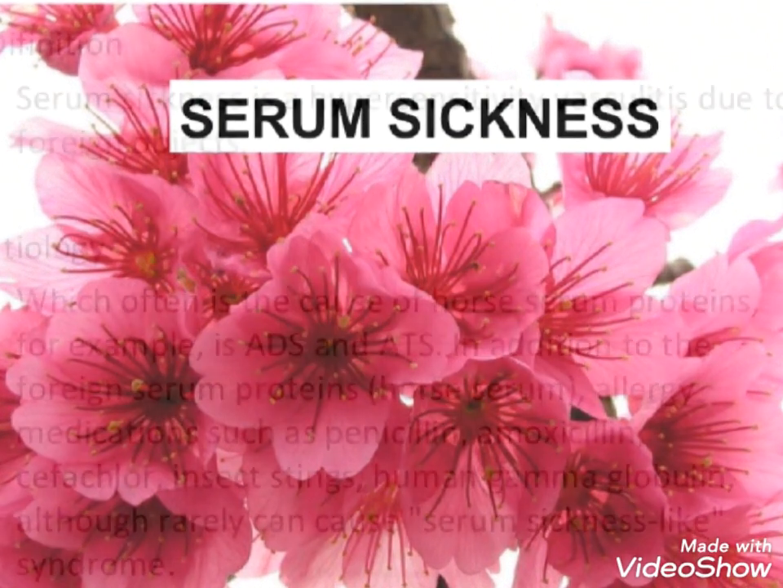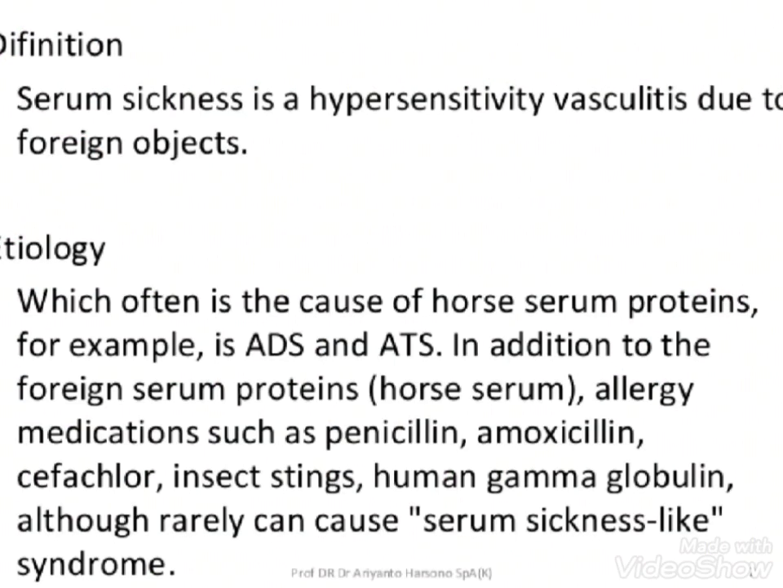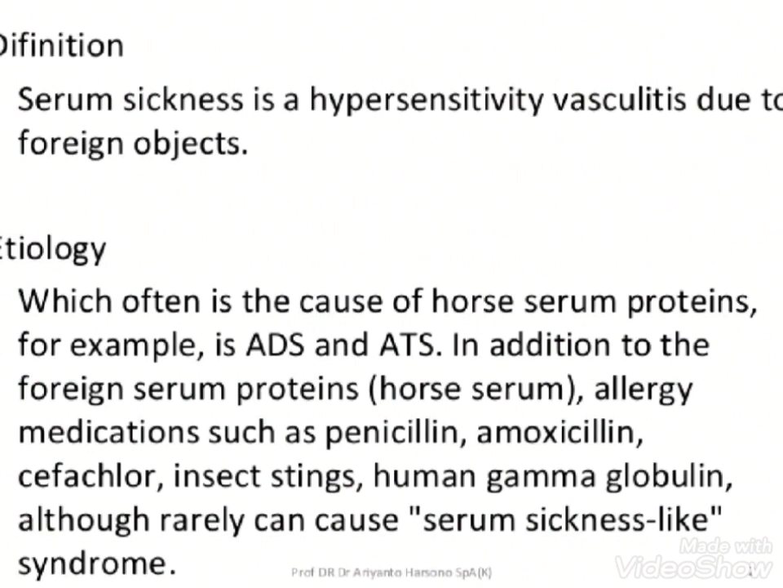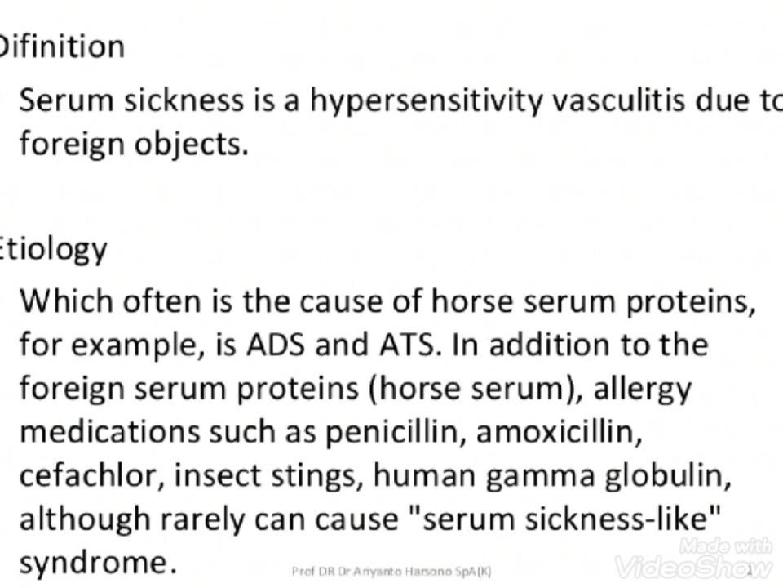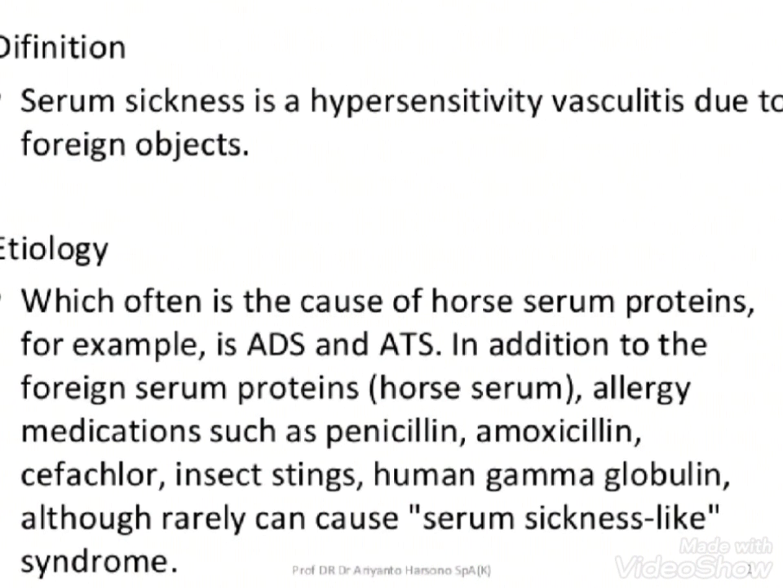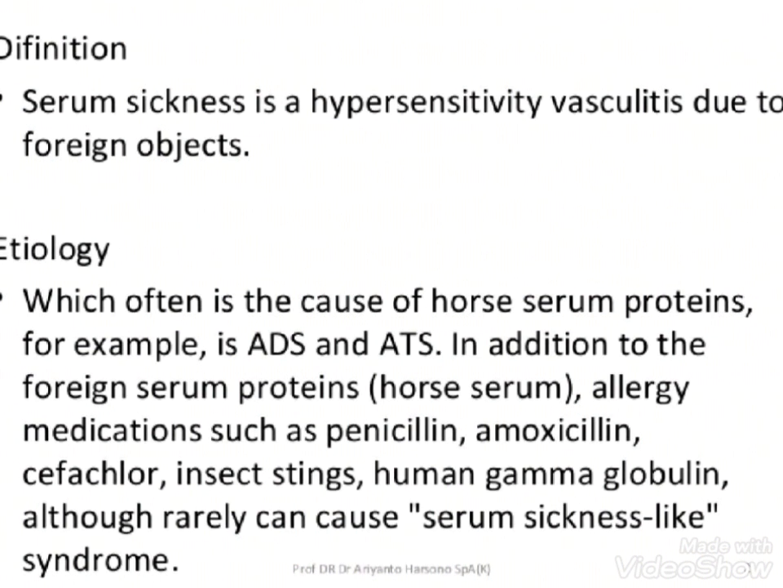Now let's see the definition. Serum sickness is a hypersensitivity vasculitis due to foreign objects. Vasculitis means inflammation of the blood vessels. Whenever there is excessive foreign material in the blood vessels, there is a chance of having serum sickness, and it is referred to as hypersensitivity.